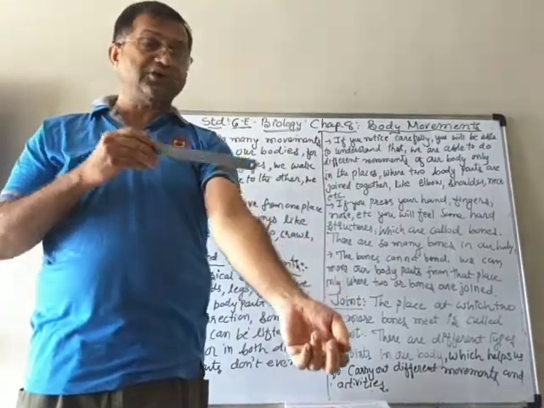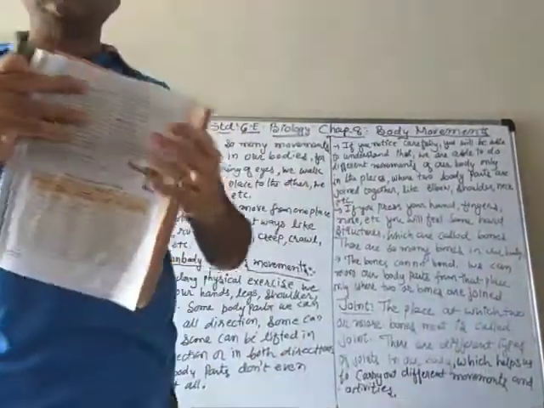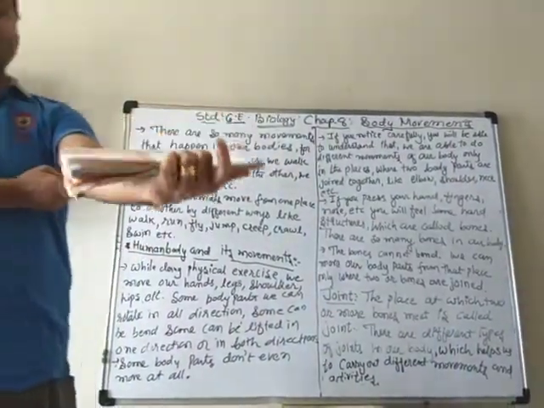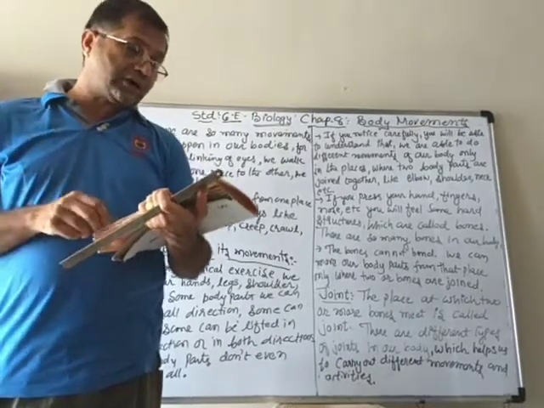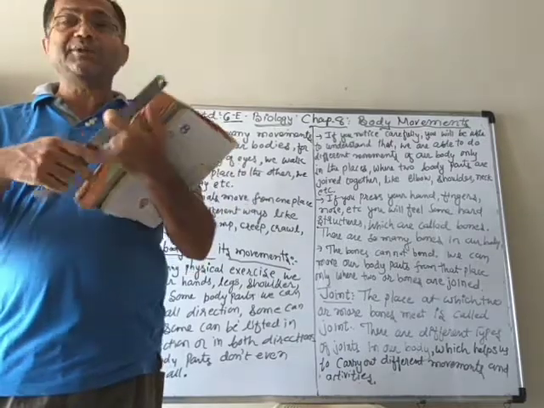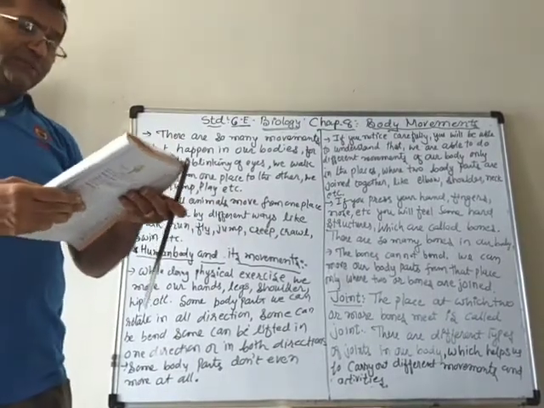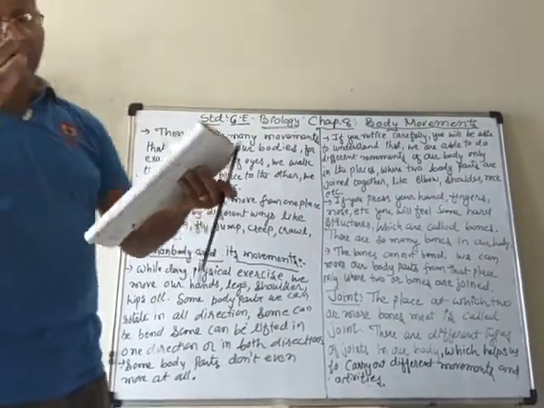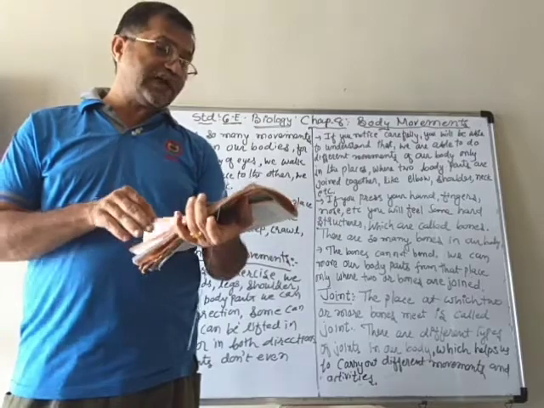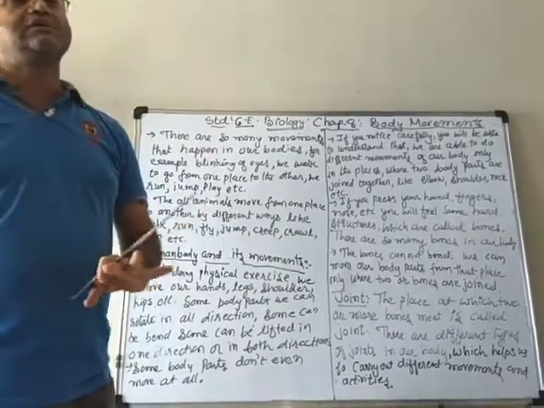It means that movement is possible only where two bones are meeting. You can see that activity here, right? If you tie that thing down here, then you won't be able to bend your elbow because it is tied. So if it is like a bone, you cannot move that part. Now the different types of joints are there, like ball and socket joint, pivotal joint, hinge joint, fixed joints, etc. And when all the joints are there, then we have our skeleton.